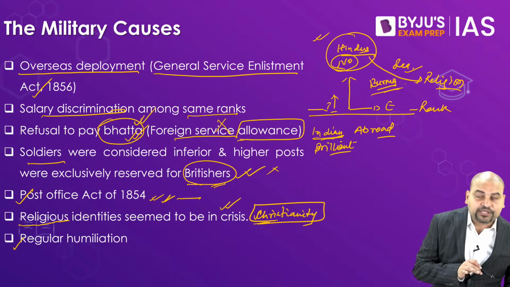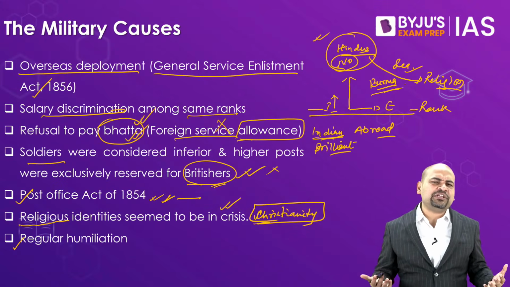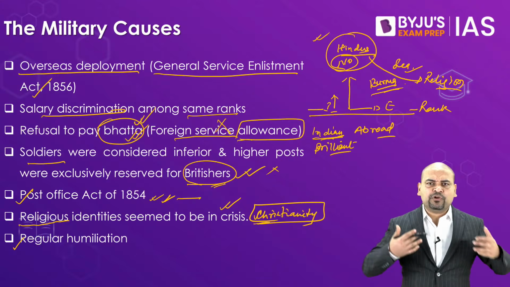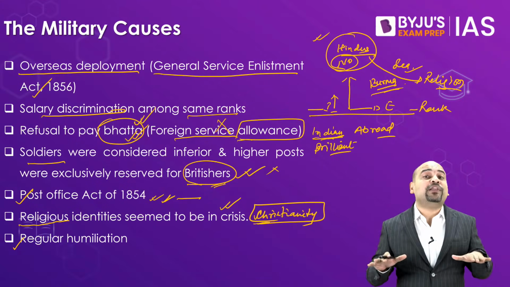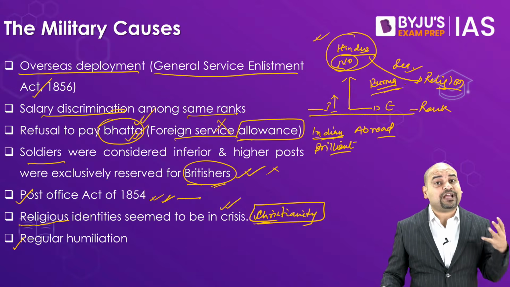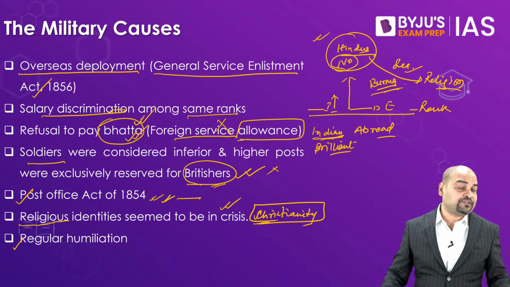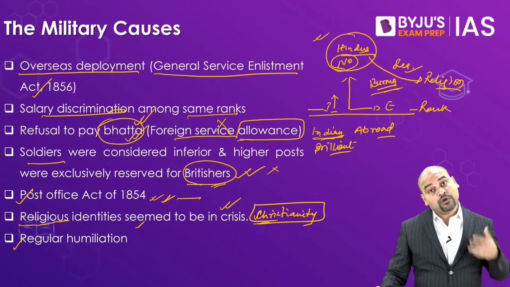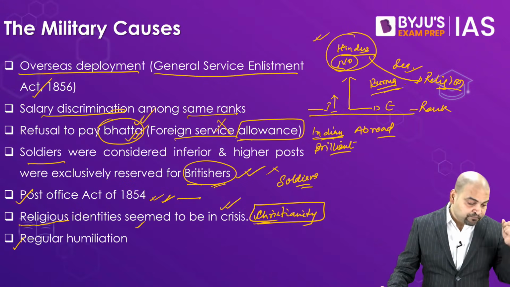Lastly, regular humiliation. See, they would always be discriminating against the Indians based on skin color. We would be brown or black for them. We would never be equivalent to them. They would always treat us as an inferior civilization, both the Hindus as well as Muslims or the Sikhs. So invariably there was this regular humiliation happening, which again made our soldiers revolt in those days against the Britishers.